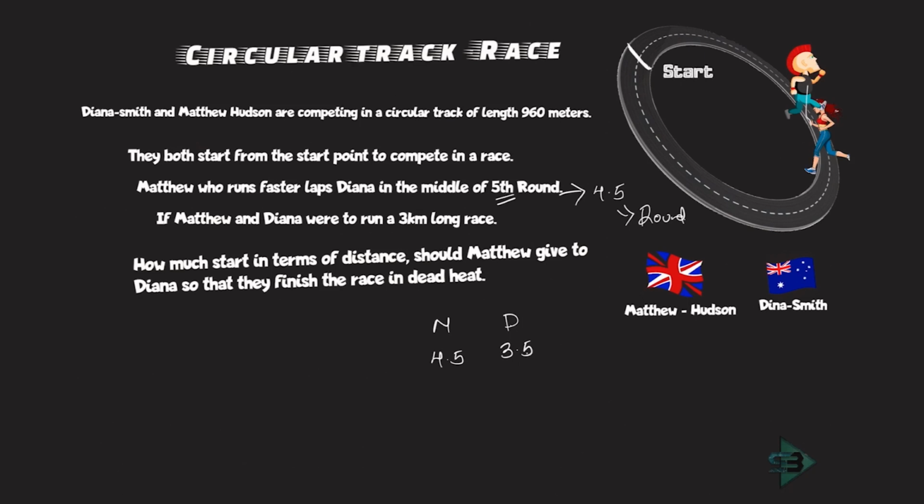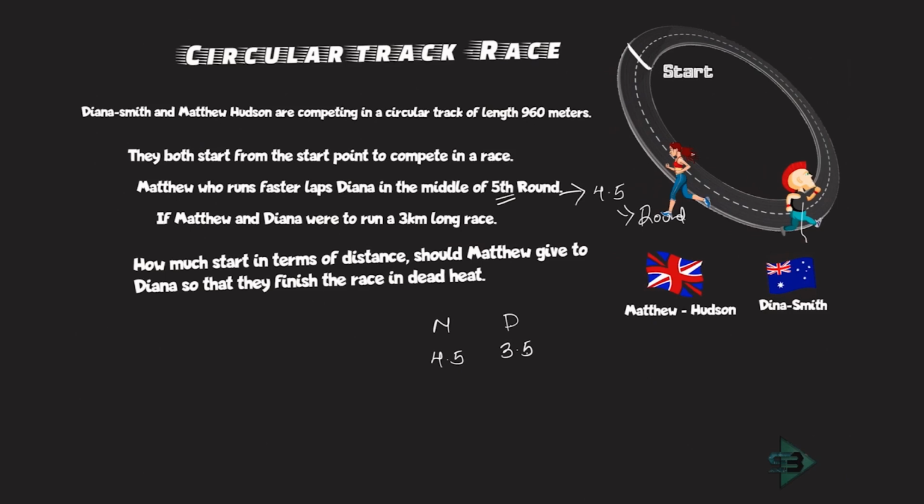You will say, how did I deduce this? Same thing which I was telling you at the start. They both are here. Matthew is going slowly ahead of Dinah. Slowly he is going ahead. But what happens now? Matthew is here. He completes this round. 1, 2, 3, and then 4, and then 4.5. Till now, Dinah has completed only 1, 2, 3, and then 3.5, such that he took an extra lap.